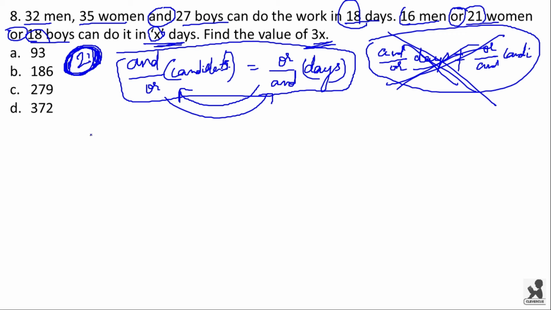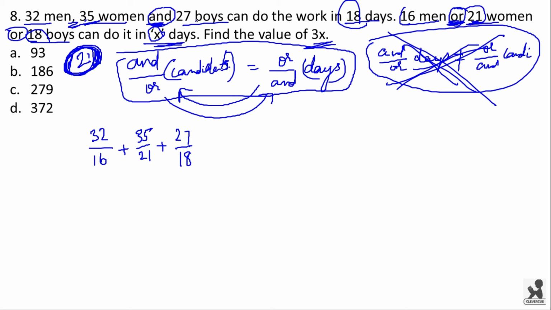Now here 32 men, which is related with this AND, here comma is also nothing but AND, divided by number of men which is related to OR, that is 16, plus number of women related to AND, 35, and number of women related to OR is 21. So here it will be 35 by 21, plus similarly 27 by 18.